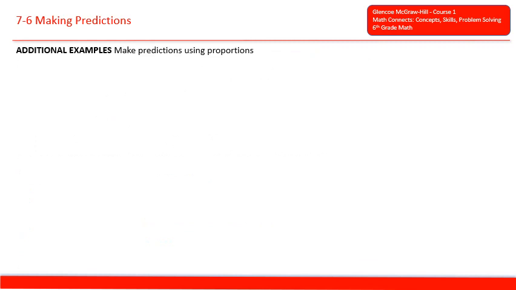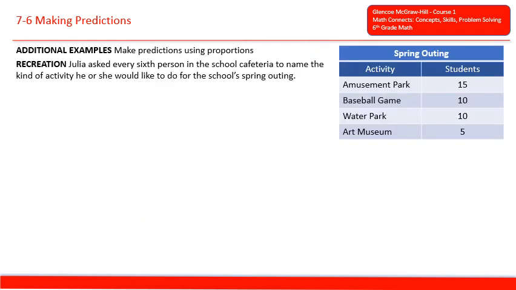Make predictions using proportions. Julia asked every sixth person in the school cafeteria to name the kind of activity he or she would like to do for the school's spring outing. What was the probability that a student prefers an amusement park?